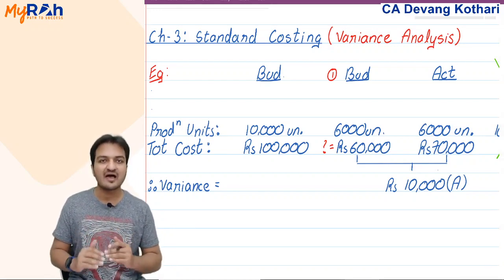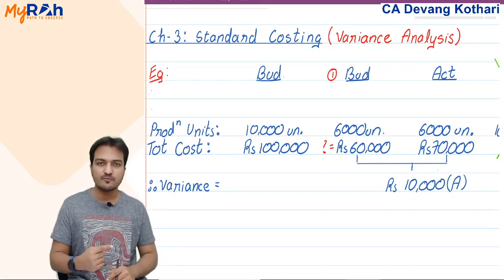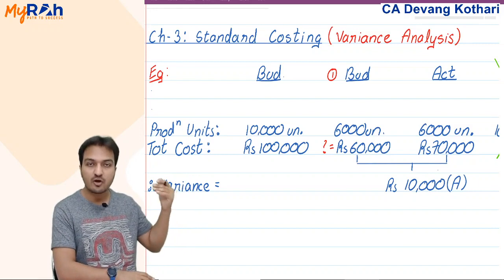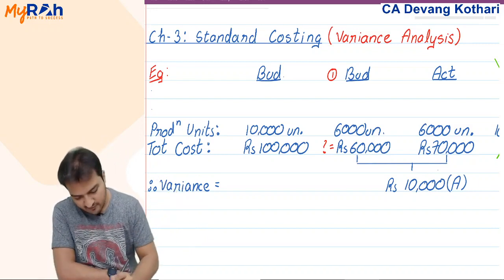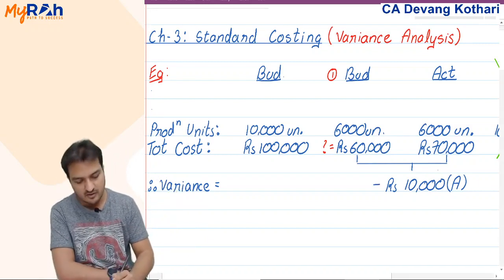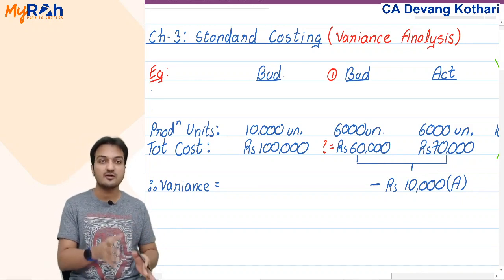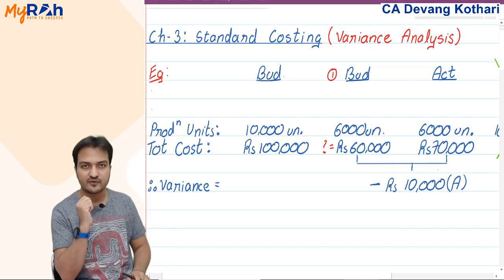what effect will that have on your profit? Will it increase your profit? Will it decrease your profit? Well, naturally, if you have incurred extra cost it will always decrease your profit. So you put a minus sign before that to indicate that this 10,000 will be the decrease in my profit.